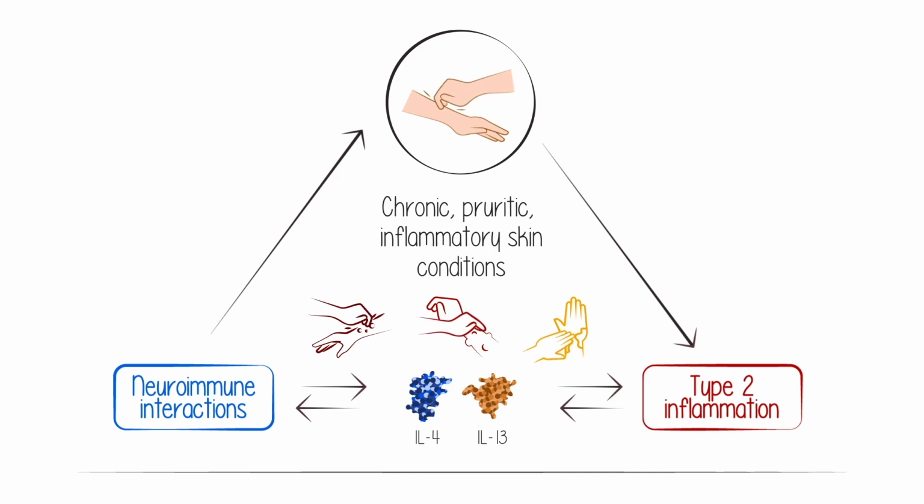However, the array of other factors that cooperate with these cytokines to promote itch differs across these conditions. Further, the spatiotemporal sequence by which various cells and mediators act on pruriceptors to trigger itch likely differentiates the clinical presentation of these conditions.